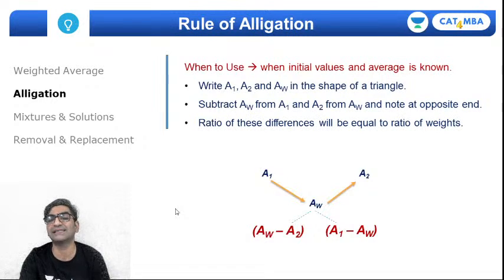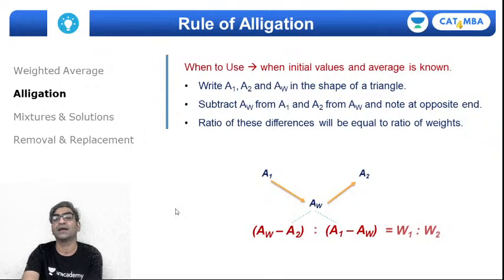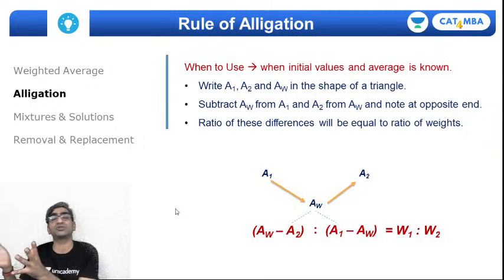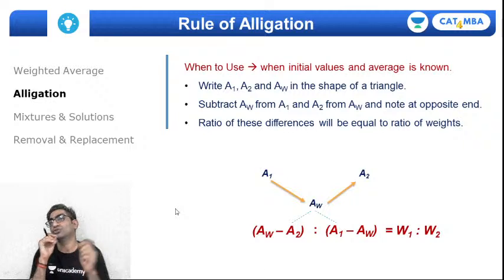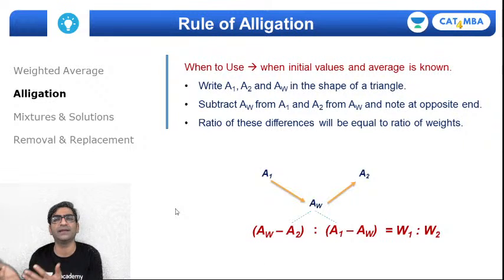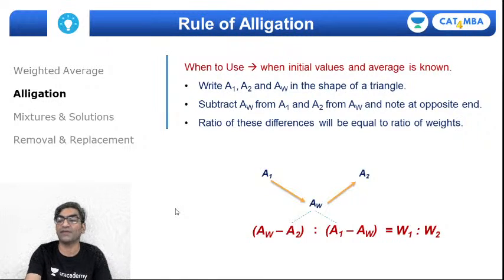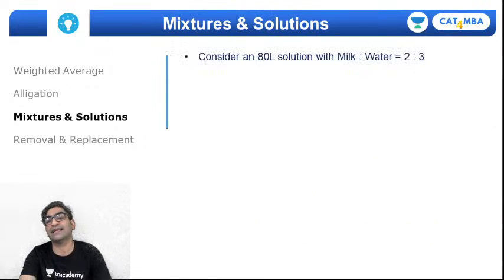And in the last step, you'd consider the ratio of these differences that you've written and equate that ratio to the ratio of weights, right? Because what the rule of alligation says is that the weights will determine the distance of the resultant average from the individual initial values, right? So the ratio of these distances will be the ratio of weights themselves, right? And that's how you can use the rule of alligation. Quick recap of that. Next up is dealing with mixtures and solutions.